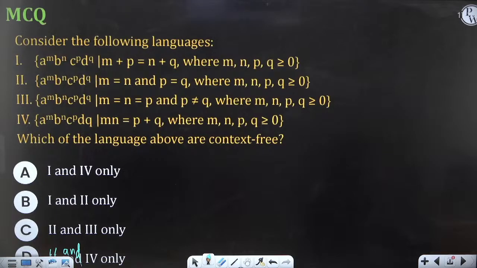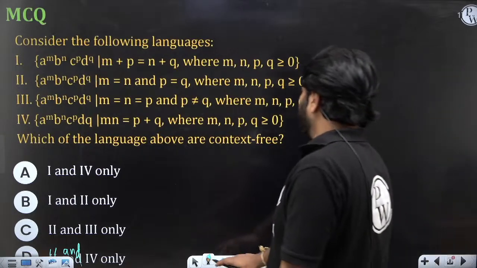What could be the right answer? You need to identify the context-free languages. Which one can you do? 1, 2, 3, 4. Some things you can easily eliminate. Okay, 2 languages only, right? The 2 languages means you have to choose only 2 languages. They are very easy. You can easily identify, looks like. Yeah, you're right. Correct. Able to choose it. Perfectly right. So B only, right? Correct. So able to answer it now?